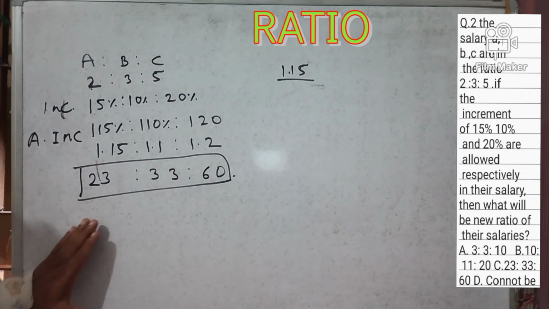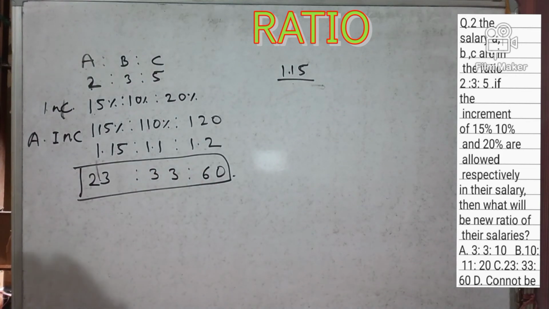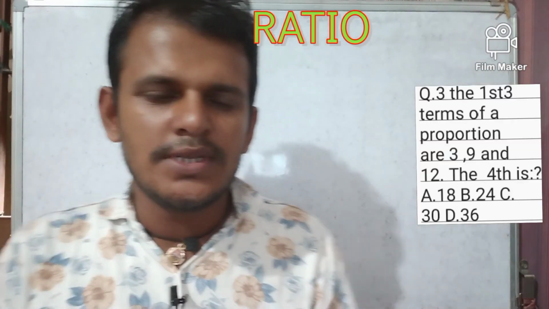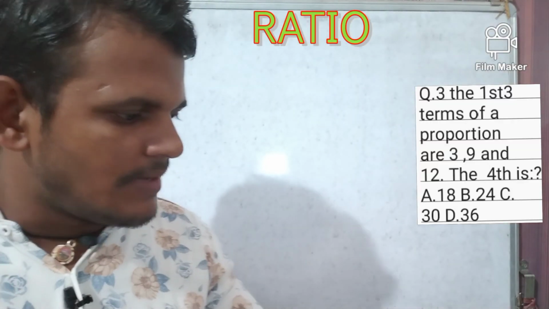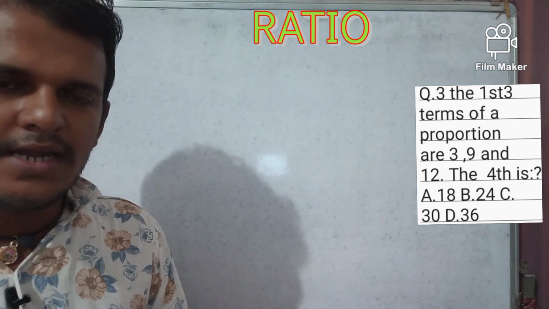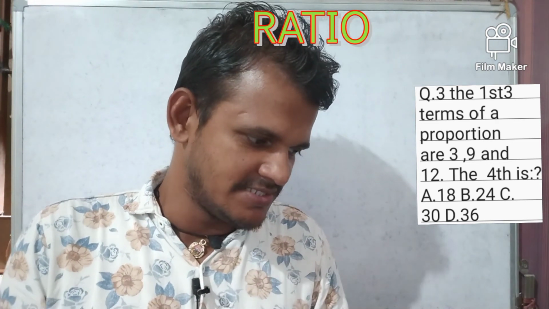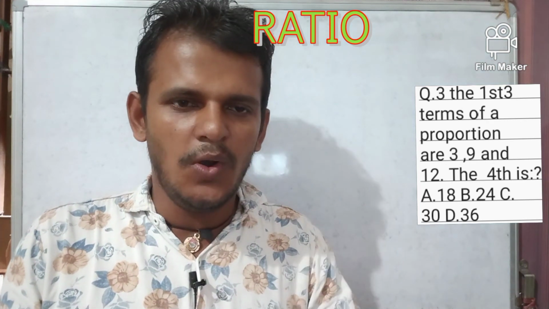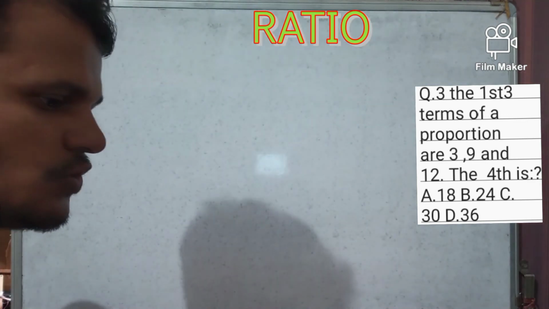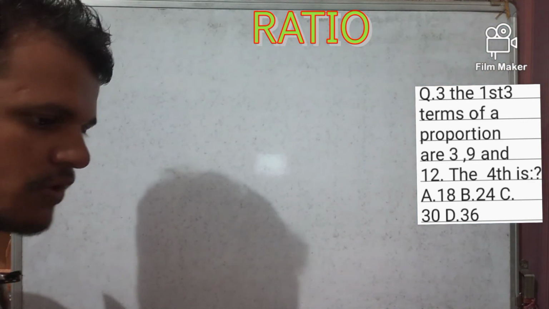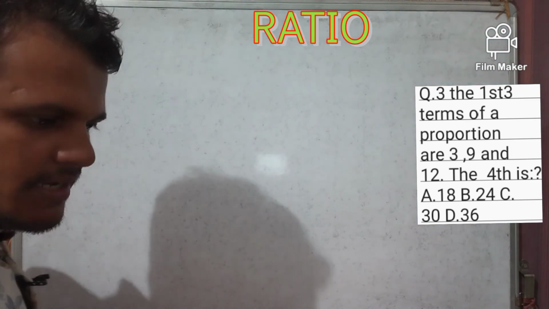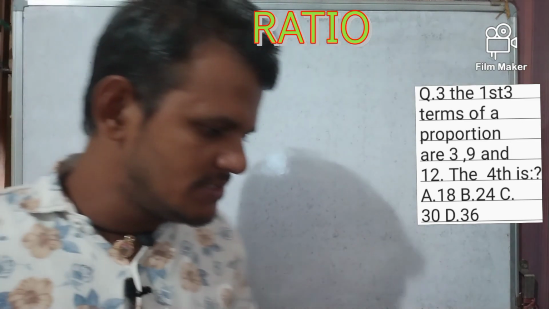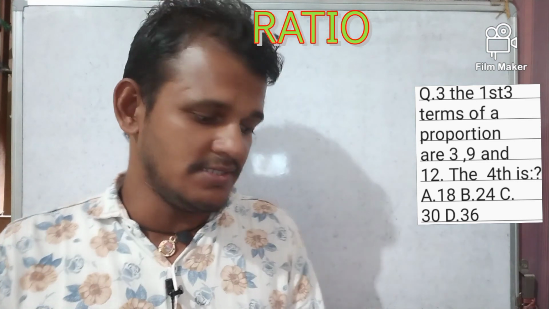23:33:60 is the correct answer. So friends, move to question number 3. The first three terms of a proportion are 3, 9 and 12. The fourth is: option A is 18, B is 24, C is 30, and D is 36.